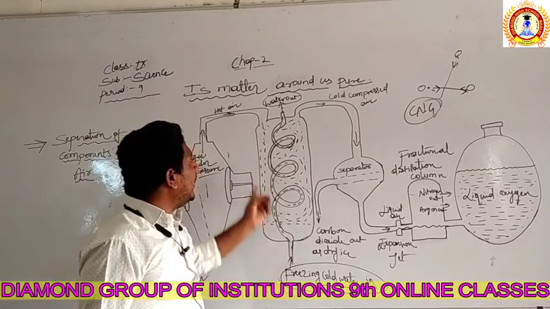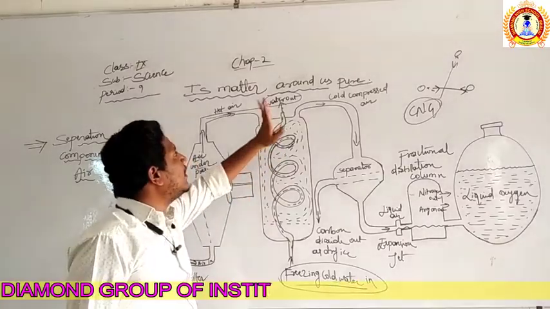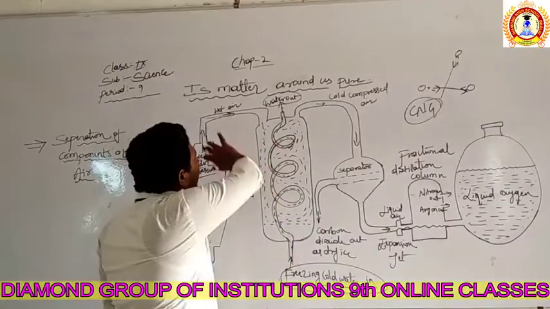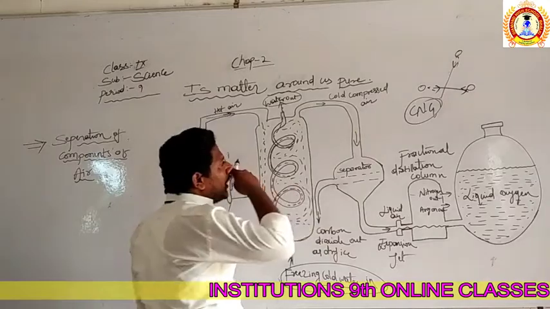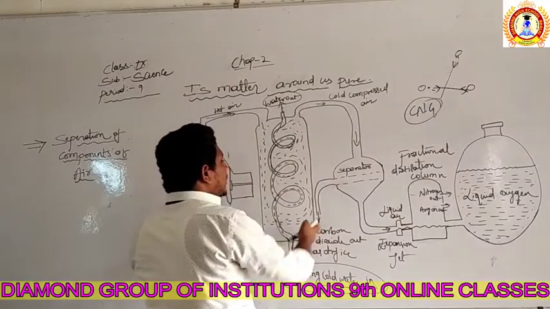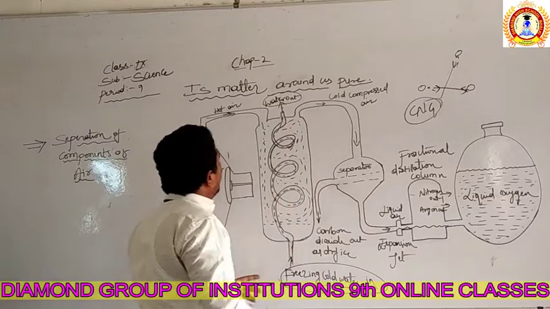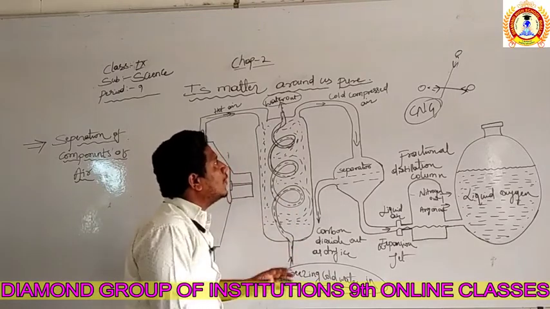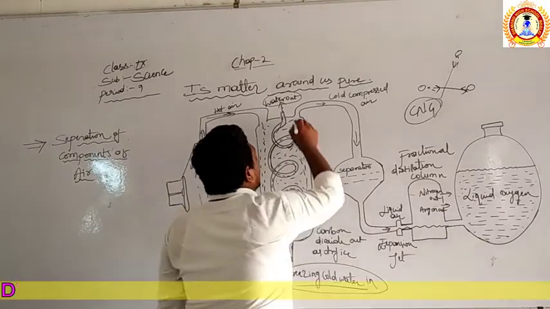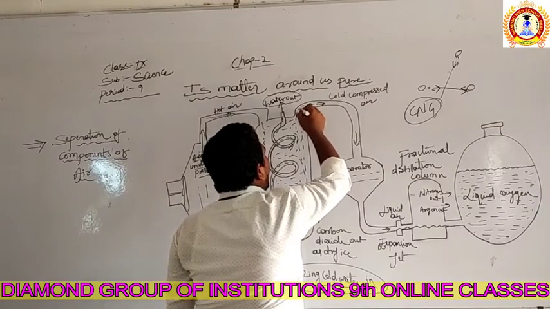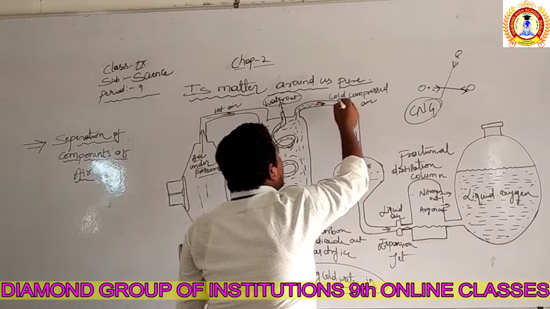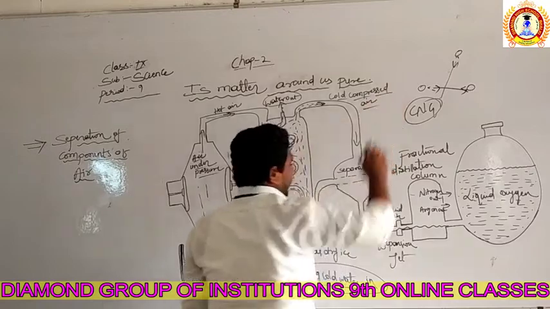The freezing water should be entered, and whatever water remains should get out. Means the hot air is converted into cool air by this special chamber. Okay. So by this chamber, we are converting the hot air into cool air. Here, as a result, the hot air is now converted into cold compressed air.